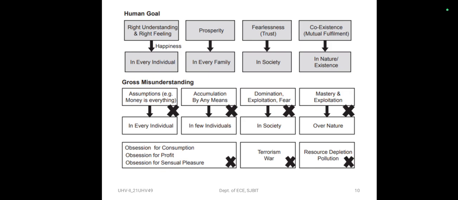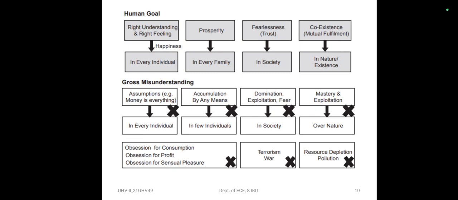The first goal is to ensure right understanding and right feeling in every human being. So the prevailing notion of happiness is quite different. Therefore, the major effort is for accumulation of physical facility, money, by any means, and getting feeling from others. These false assumptions are being propagated knowingly or unknowingly, even through education, through the parents, schools, teachers, media, friends, and the overall society.